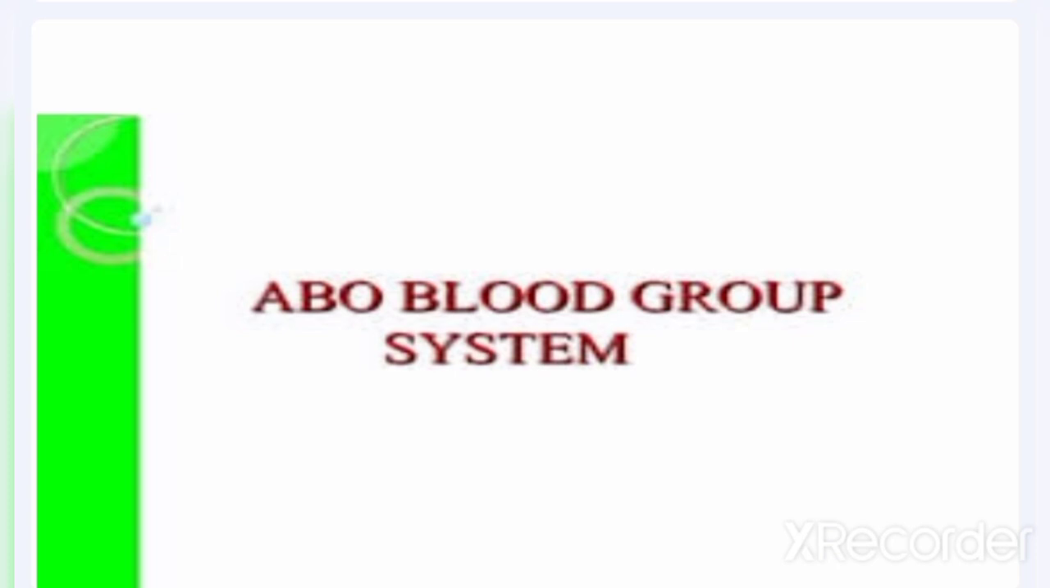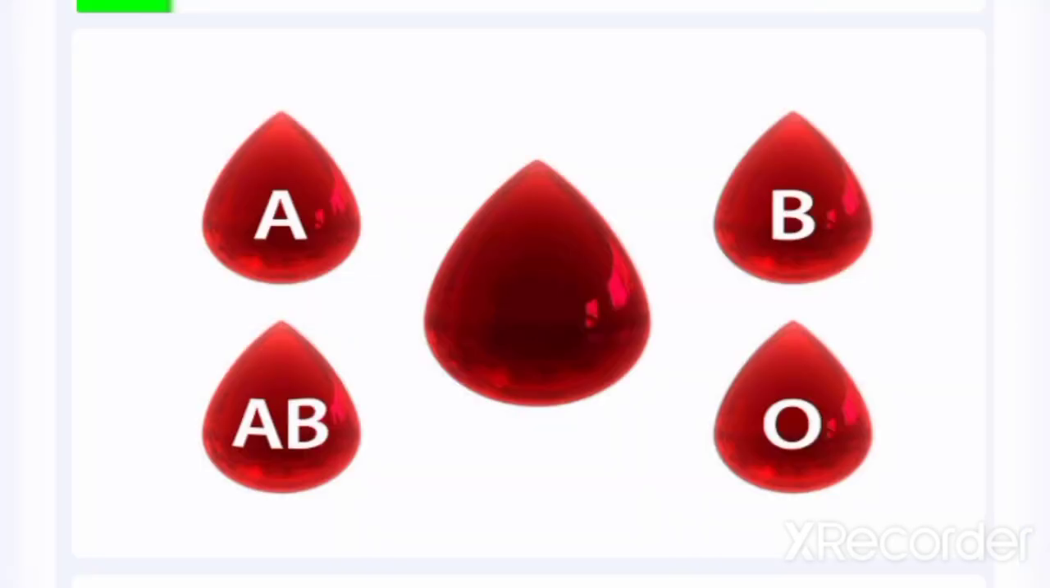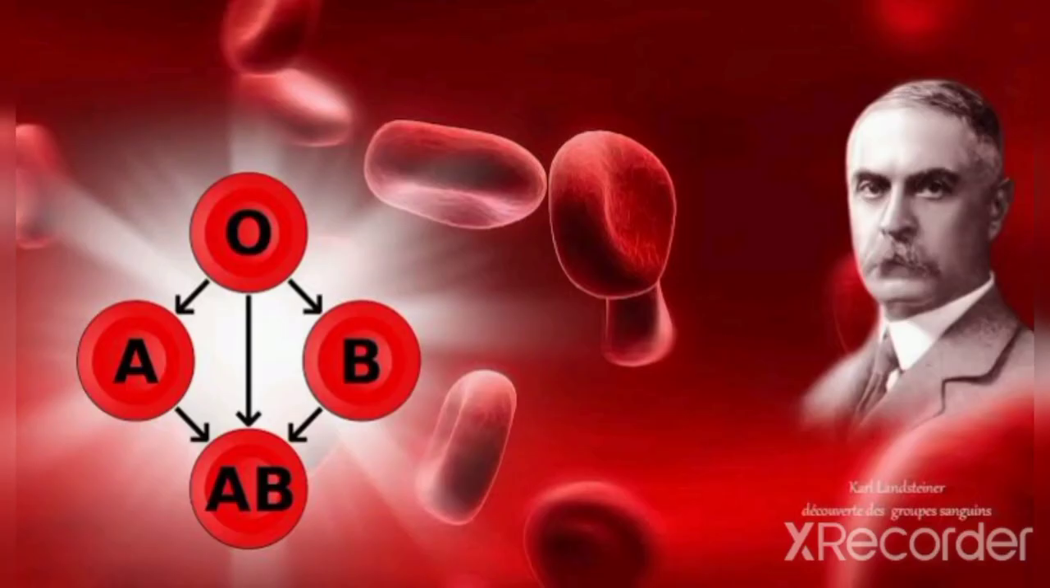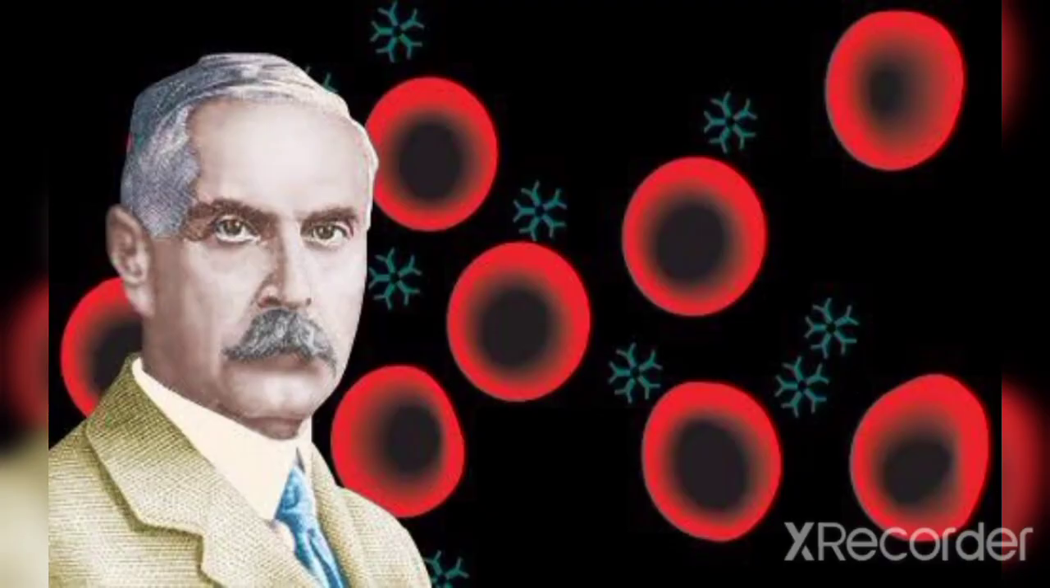Have you heard about the discovery of this ABO blood group? Now I am going to tell you a brief history of this ABO blood system. At the beginning of the 20th century, an Austrian scientist known as Karl Landsteiner discovered the first blood group system, known as the ABO blood system, and he also got a Nobel Prize for its discovery. There are at least 24 types of blood groups.